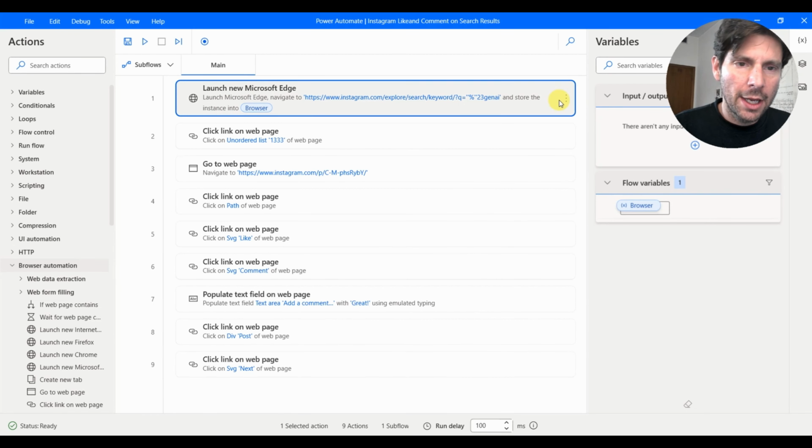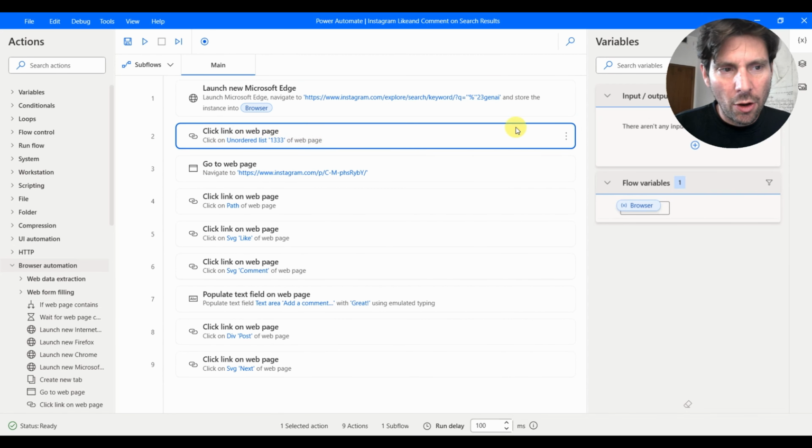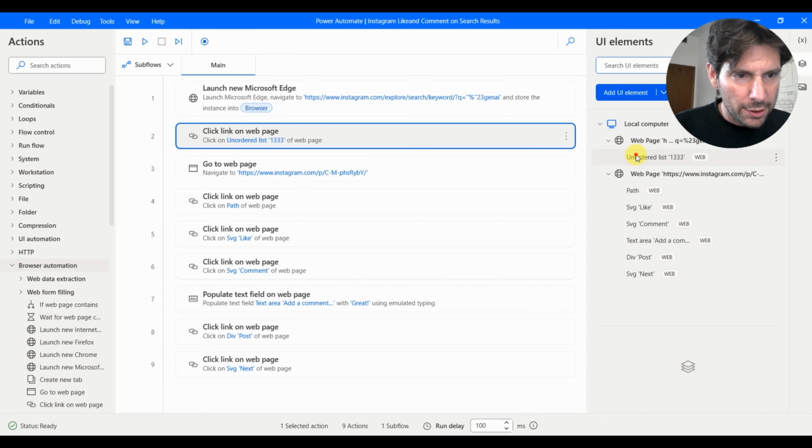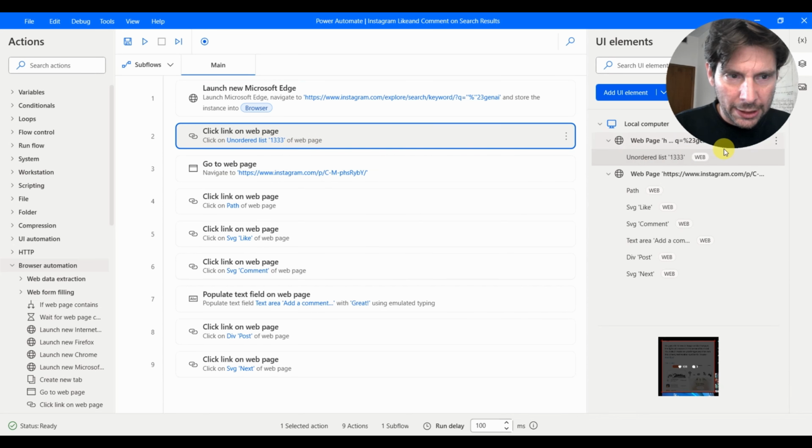Let's save this, and the first action is done. So what is it doing then? It's clicking on something like unsorted list. What is this? So if I click on this unsorted list 133, I see, okay, it's clicking on the first element. Double click on this.